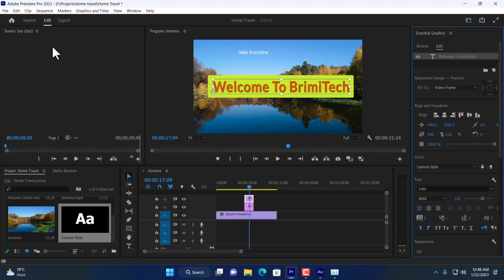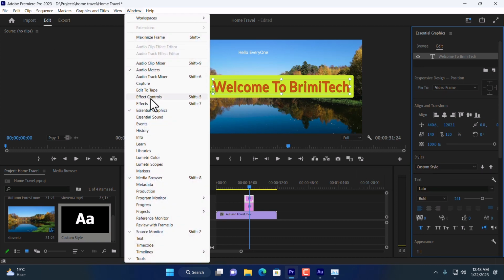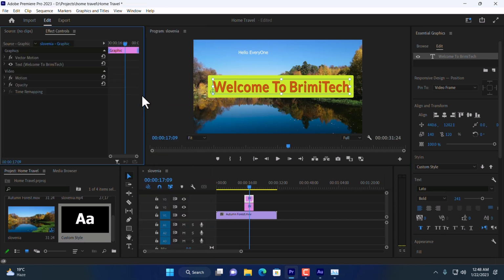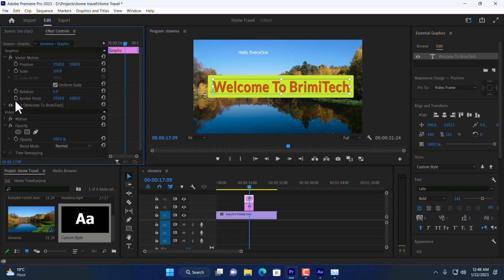And again, you can come over here, and on the Windows panel, you can enable Effect Controls, and from here you can manage the opacity. You can change anything, scale, position, everything.